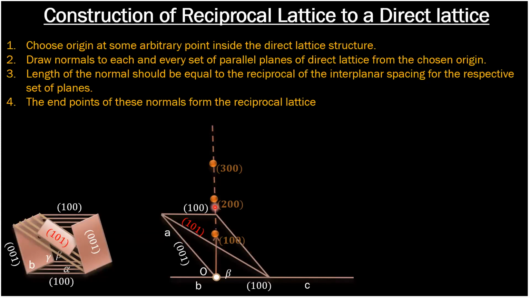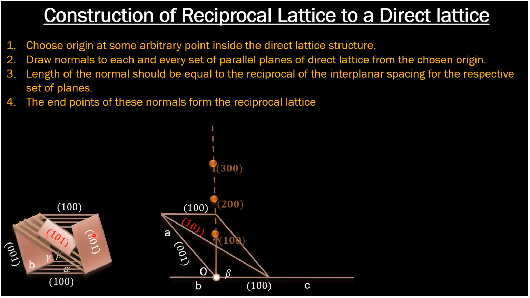Again, suppose you are drawing a normal from this point O to the plane 200. The length will be greater than this initial length. Suppose the end point is somewhere here. Just mark this point, it will be 200. Similarly for 300, this will be your end point. I hope it's clear to you guys.